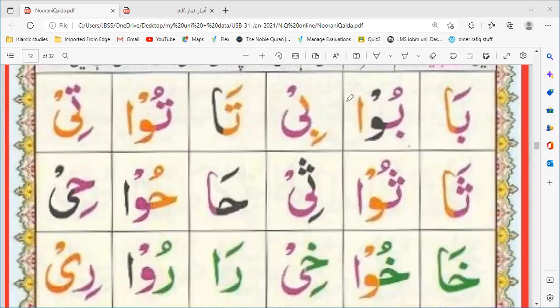So these are huruf madda. Being madda, they deserve and demand to be stretched and to be read longer. Right? So these were huruf madda and you are going to practice them a lot. Okay? Nice.